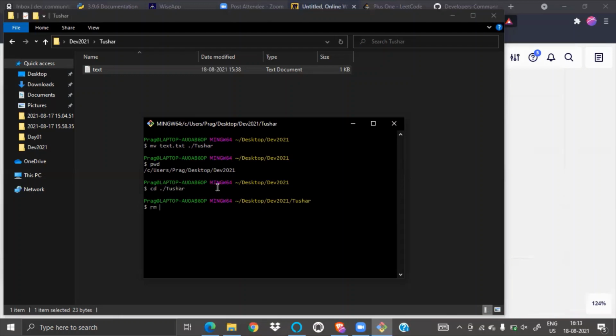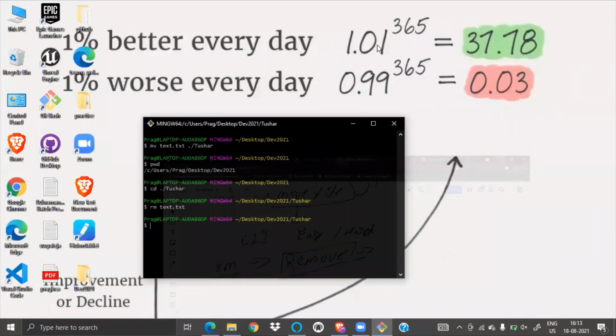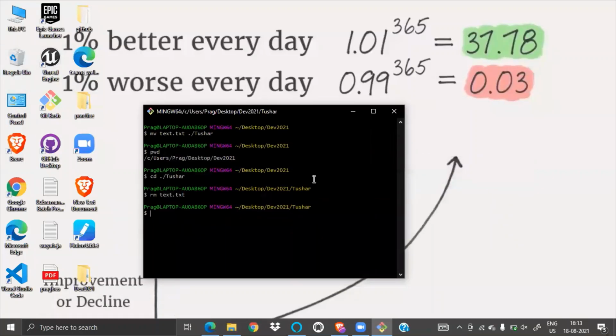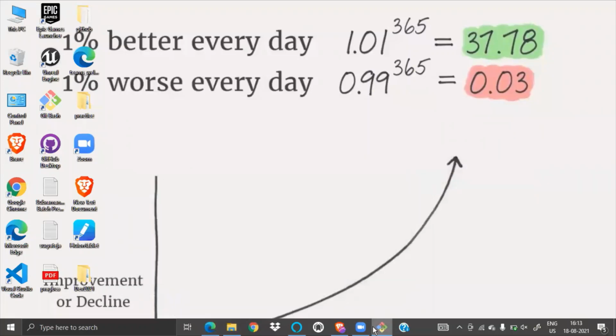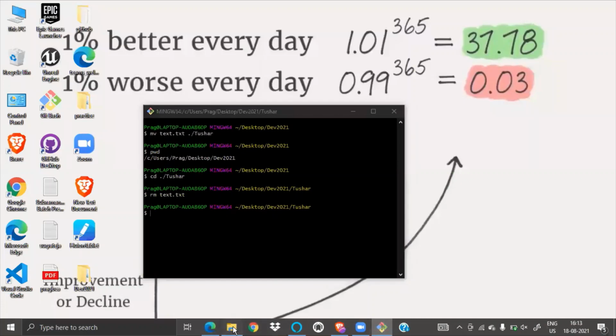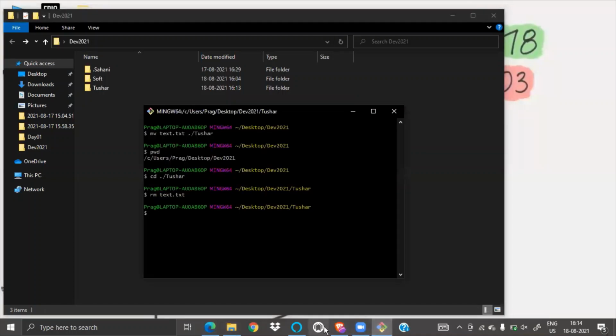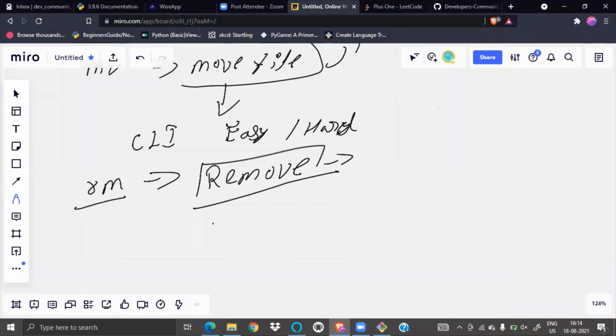If I do rm and then txt.txt, same, and I click enter, boom, it disappears. And it's not even inside my recycle bin. My recycle bin has so many dumped files, but it will not be there. It's gone forever. Like in Windows there is shift plus delete. If you know shift plus delete, that removes permanently. Okay, it's permanent.